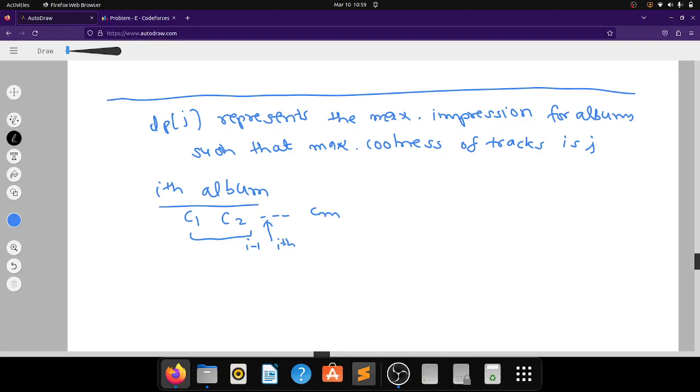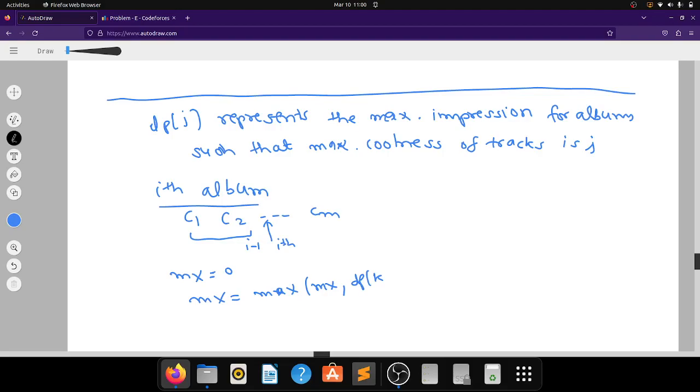Now what will be the maximum value? We are taking a variable maximum, initially its value will be 0. Now we will be iterating over all of these tracks such that the first i-1 tracks are not contributing and the ith is contributing. So we will maximize this variable as mx, maximum of mx comma dp of